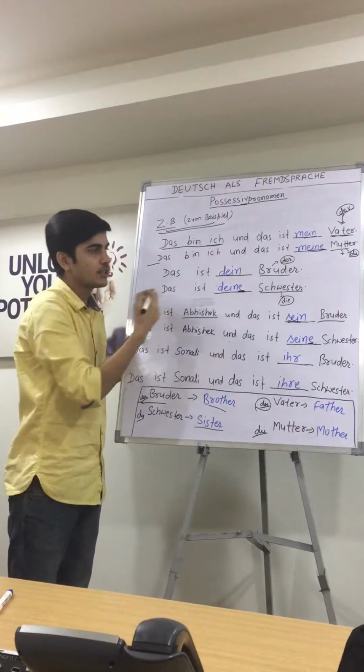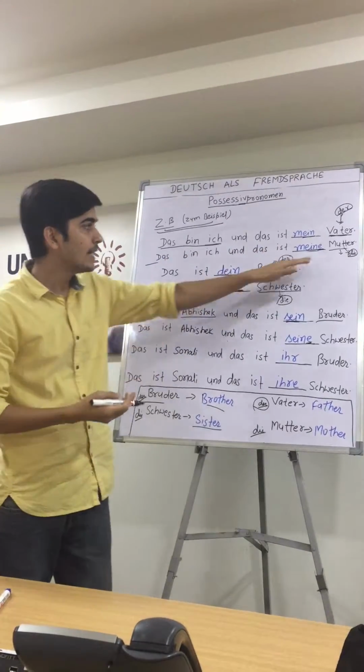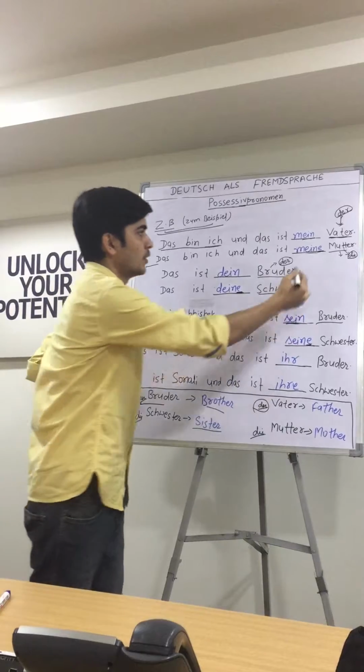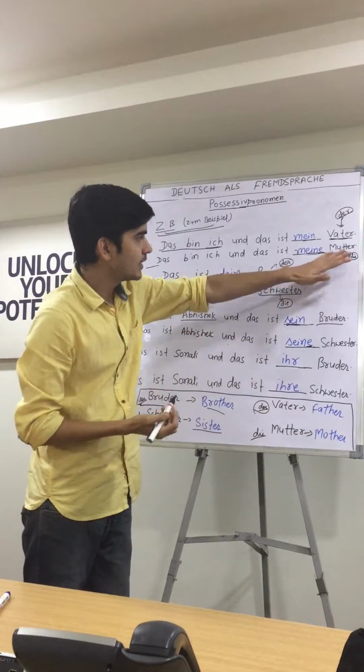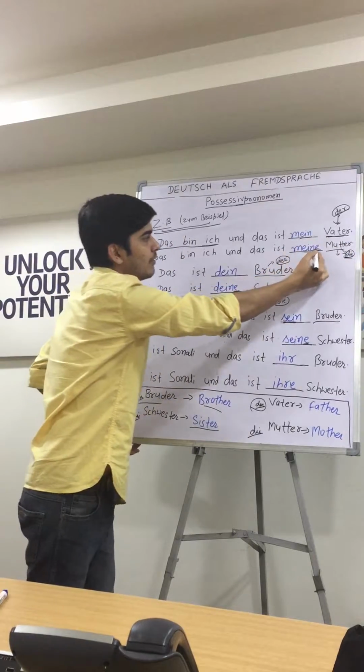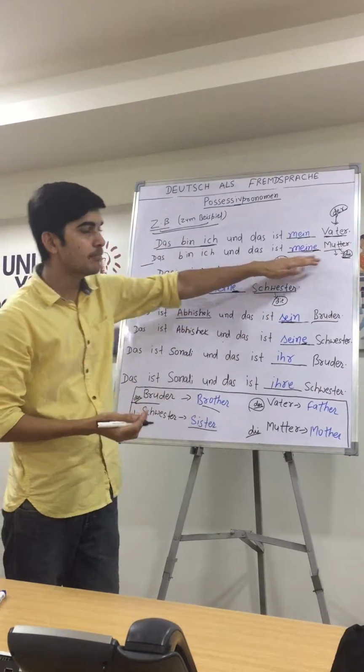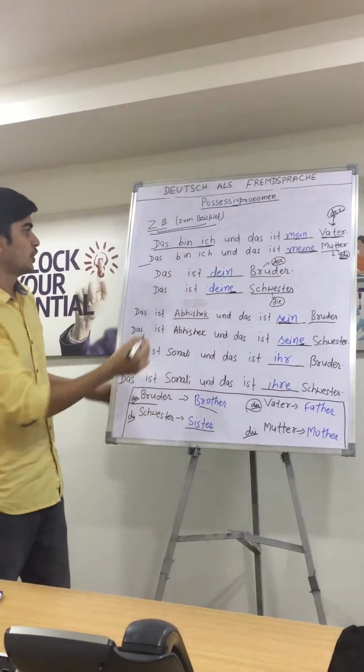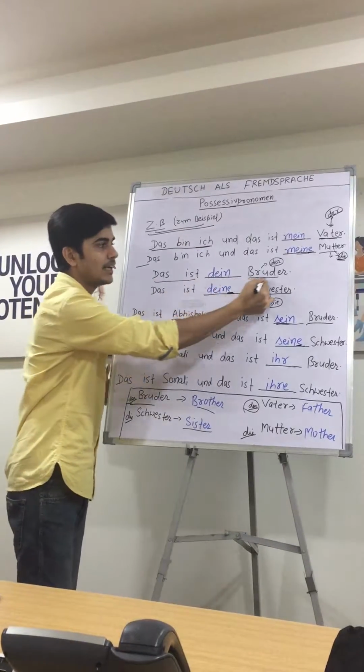"Das bin ich und das ist meine Mutter." Why is there an E? Because Mutter is feminine, die Mutter. That's why we put an extra E. "Das ist meine Mutter. Und das ist dein Bruder."